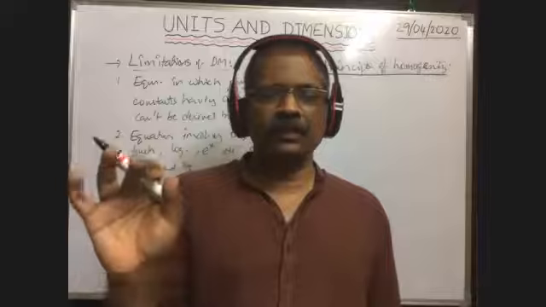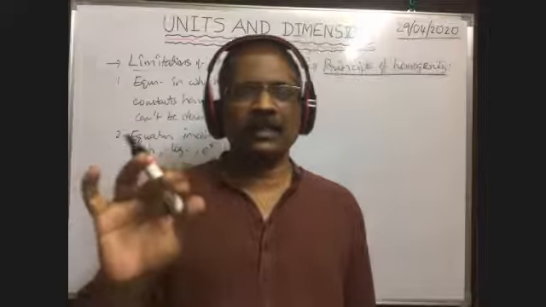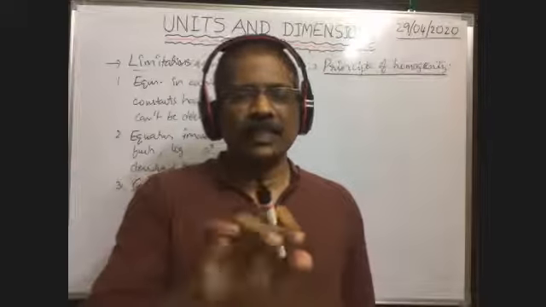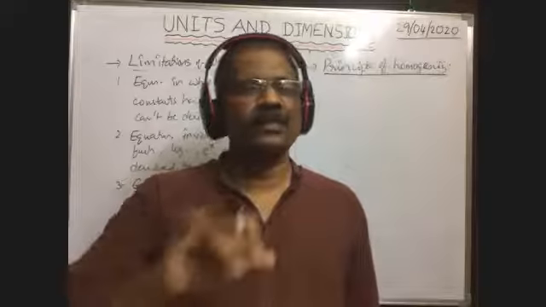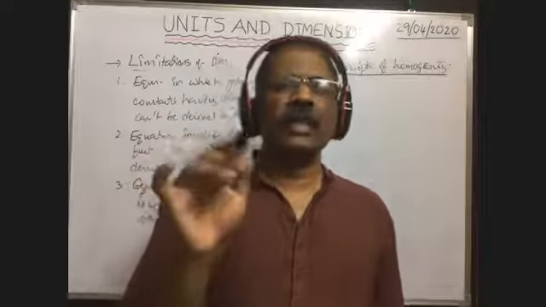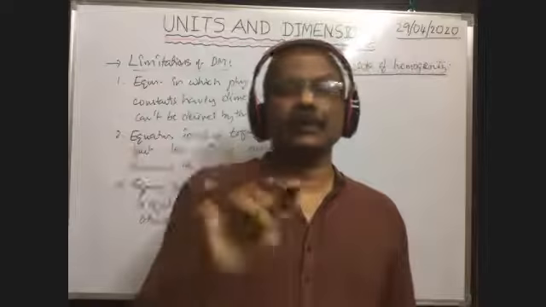5 centimeter plus 10 centimeter, these two are lengths. That's why the physical quantities are of the same type.